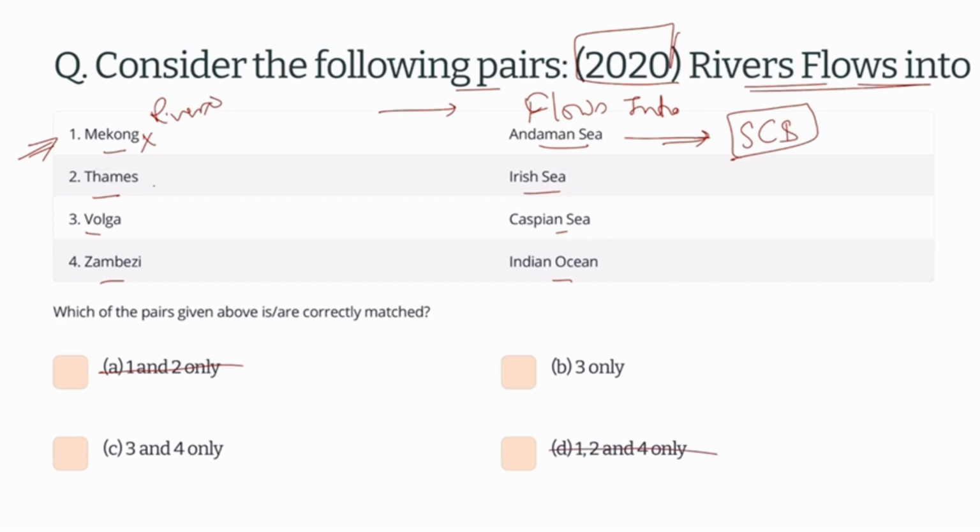Now Thames flows into Irish Sea. Okay, I may be considering the student who does not know this thing when he is sitting in the exam. Okay, so we should leave this too.